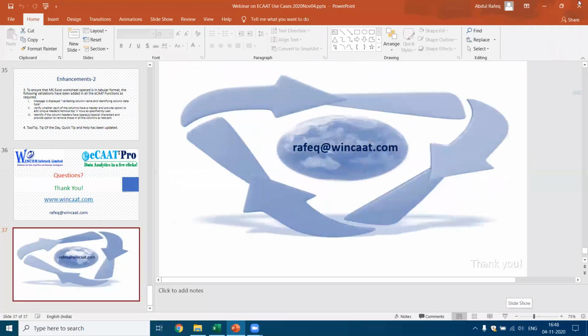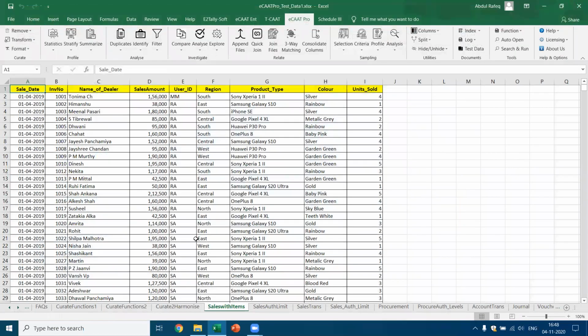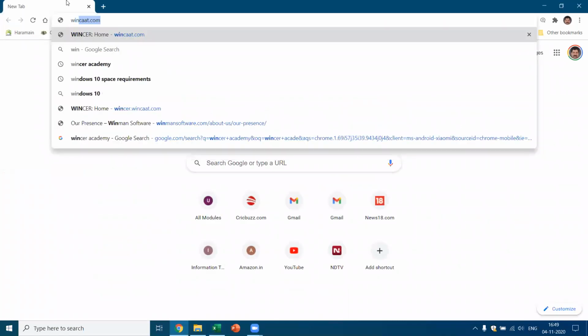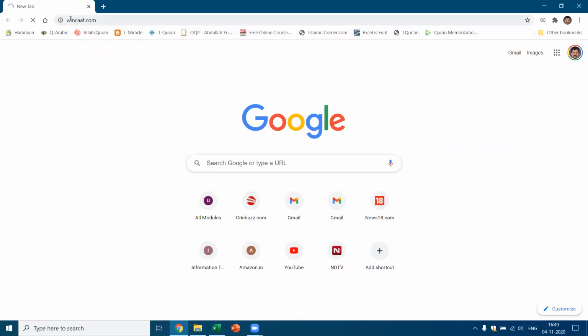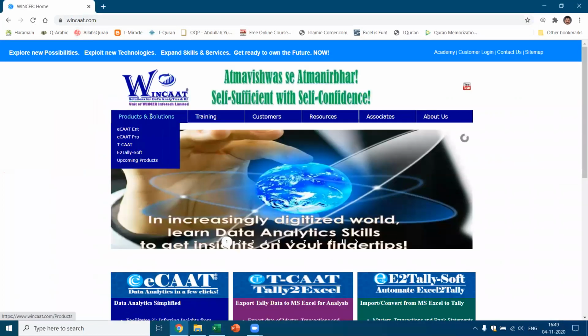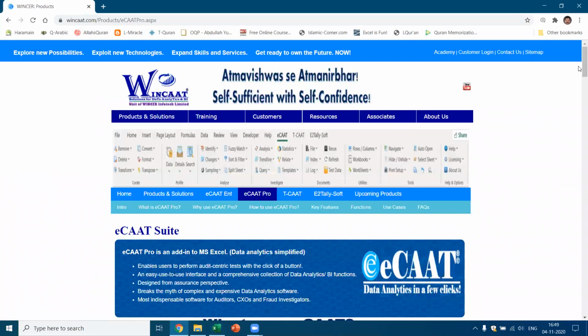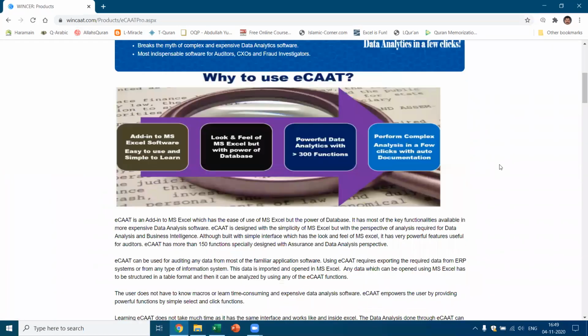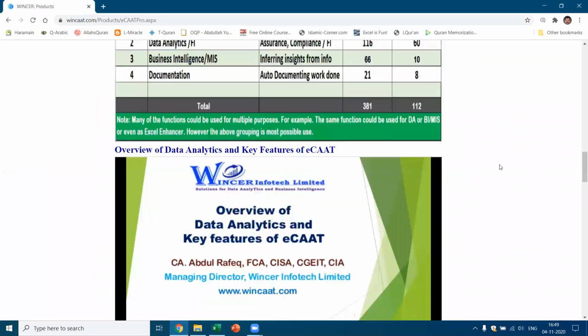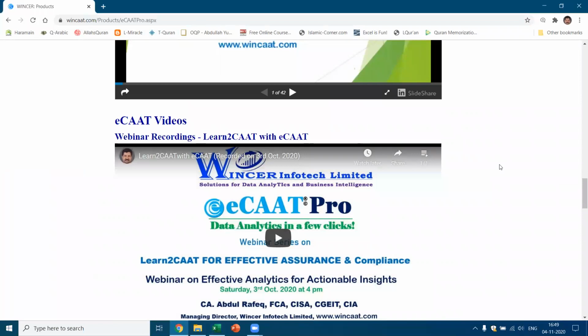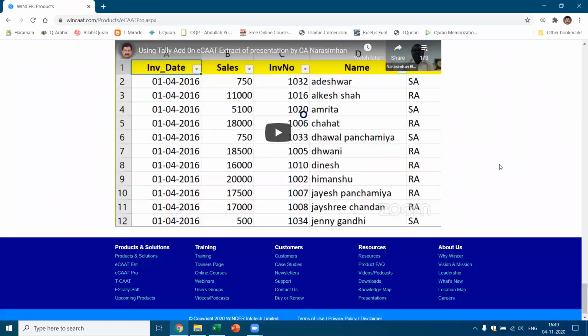The last thing I would like to do is take you to a website, and the website will give you a lot of information about this software. It also has demo videos, which you can see. If you go to wincad.com, now this is the website. If you see here, Auto ECAD Pro, this gives you the information about what ECAD is all about. What is ECAD Enterprise? You remember I showed you this. It also gives you the video. These are where you can get the complete information about what the software is all about.